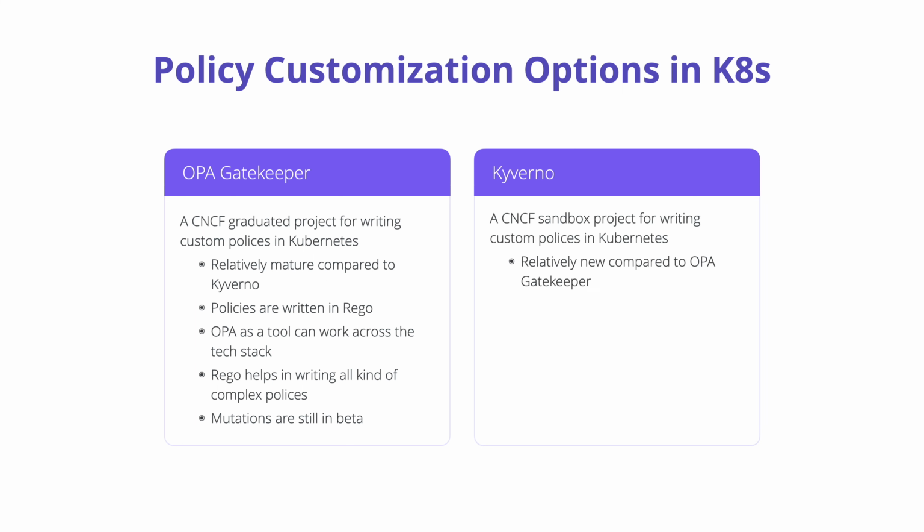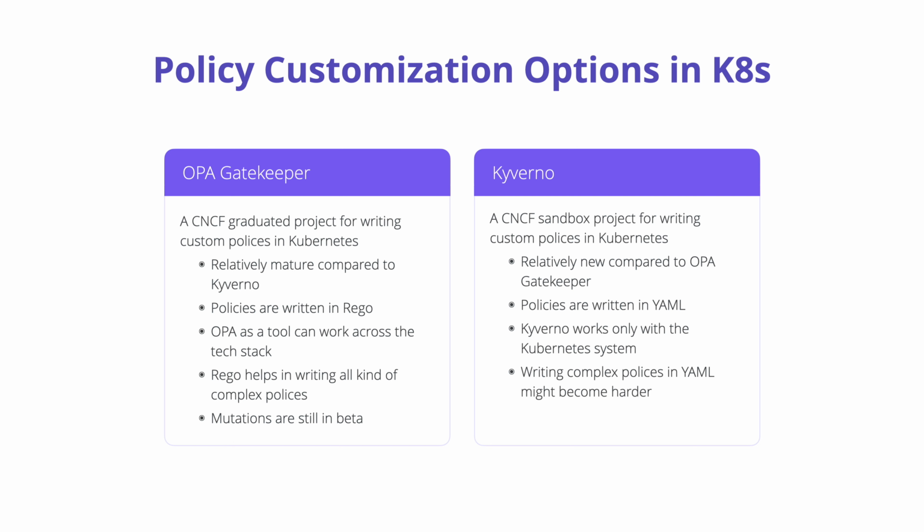Kyverno is native to Kubernetes. So, policies are written in YAML, and you don't need to learn another language just to write policies. However, if you think of writing complex policies in YAML, then things get a little cumbersome, and to its advantage, Kyverno supports mutations from the get-go. Well, that's not all. There is another tool named Datree, spelled as D-A-T-R-E-E, that supports writing custom policies for Kubernetes.